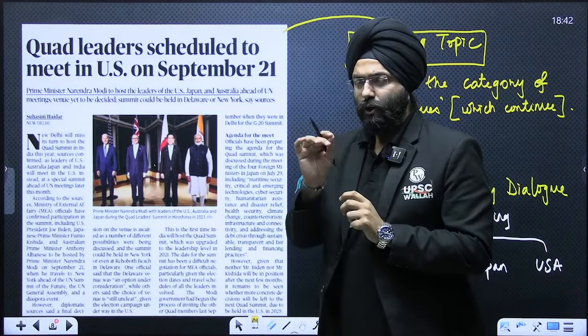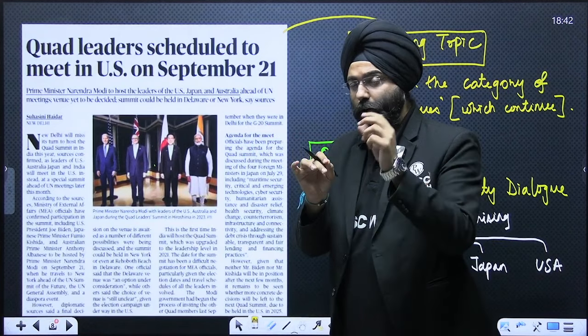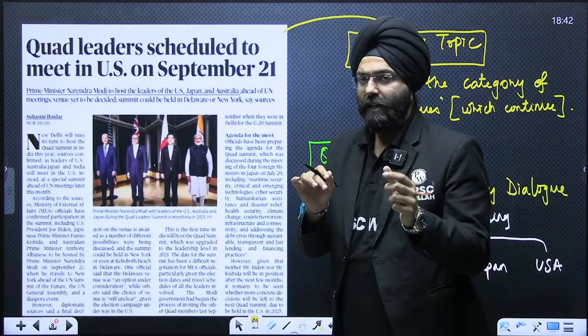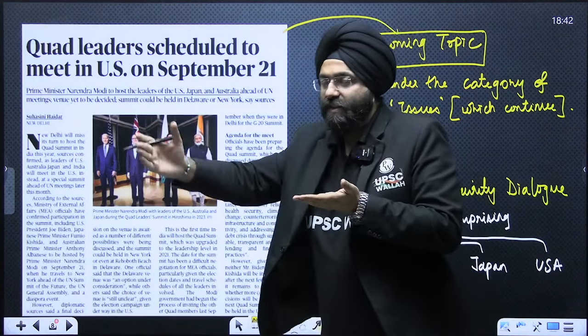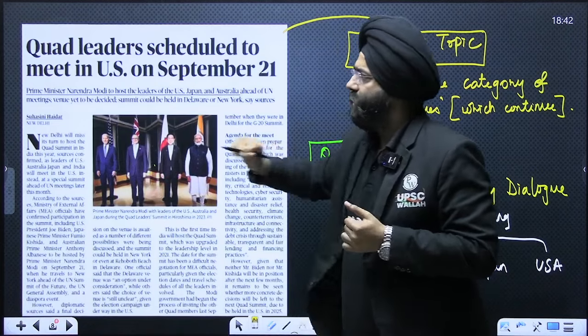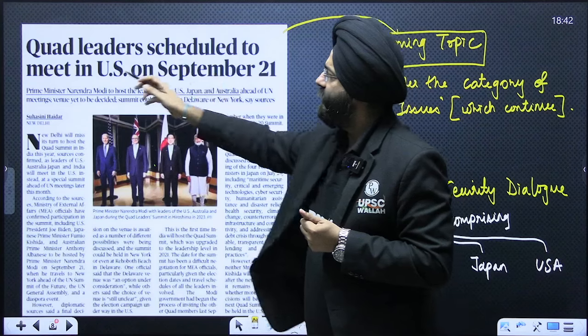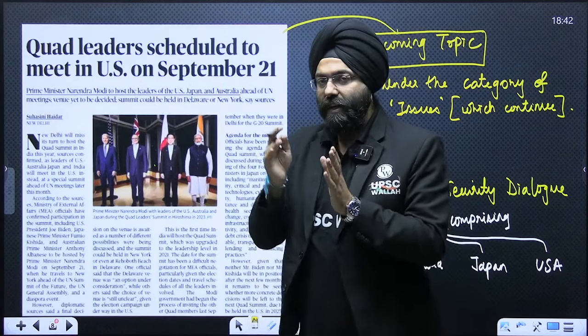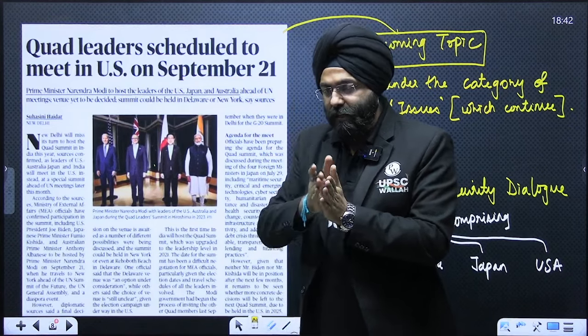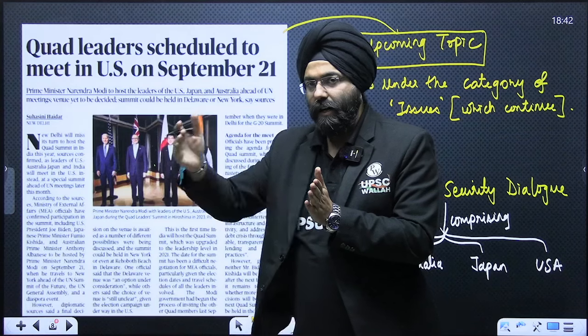Please remember, you need to differentiate between certain facts and certain issues that are going to prolong for some time, as I told you in the previous video also. Now this article says Quad leaders are scheduled to meet in the United States on September 21. Now today is the 7th. This news would be coming again and again.